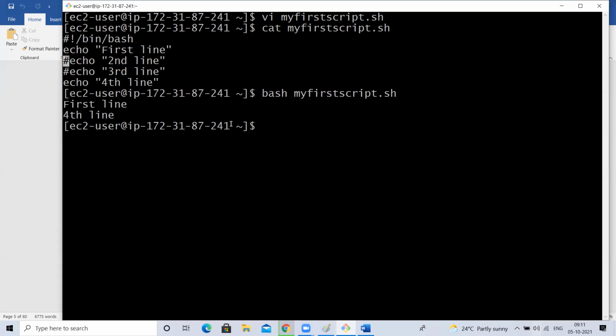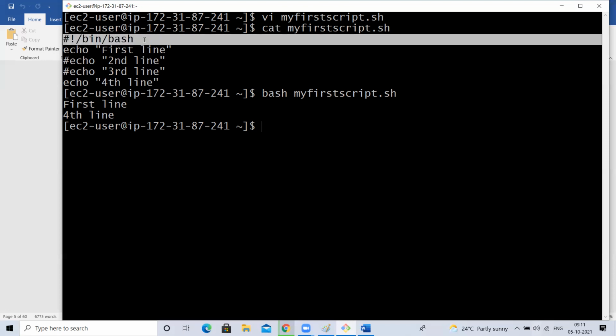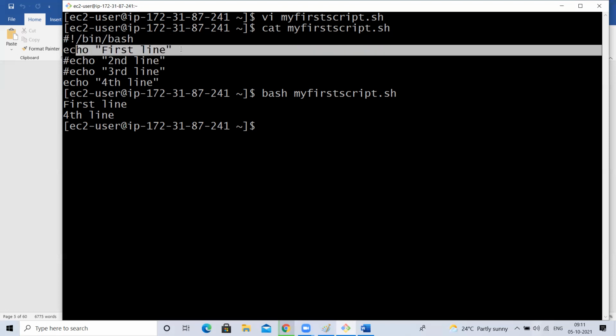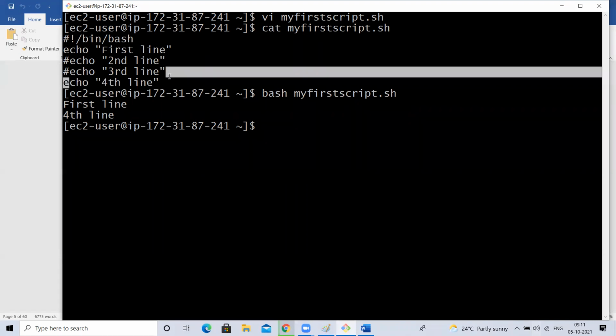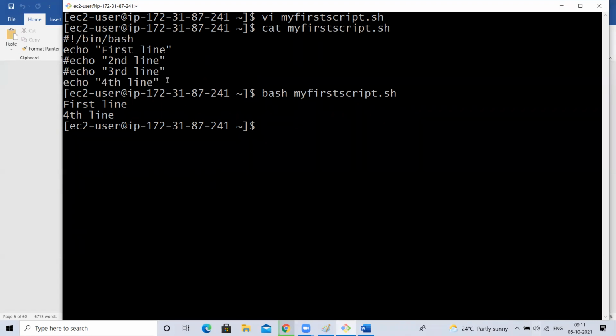So in shell scripting, when you execute, Linux will come to this line, it will read that shebang, it will execute this line with that bash script. It will come here. Oh, this line is commented, so let me not execute this, skip to the next line. Oh, this is also commented, let me skip to the next line. Okay, this is not commented, let me execute this. Like this. Next, understood how we can comment?